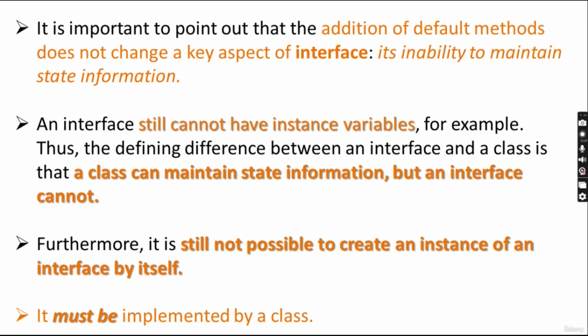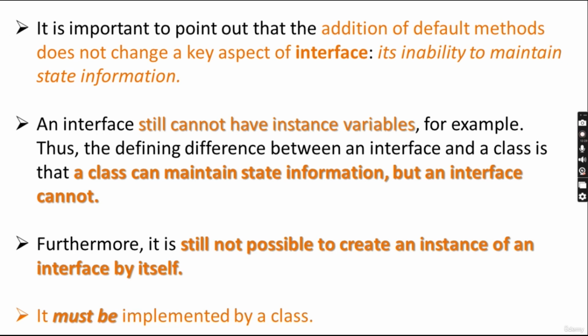The difference between an interface and a class is still there. A class can maintain state information, but an interface cannot. And it is still not possible to instantiate or create an object of the interface. You cannot write the interface name, object equals new interface.